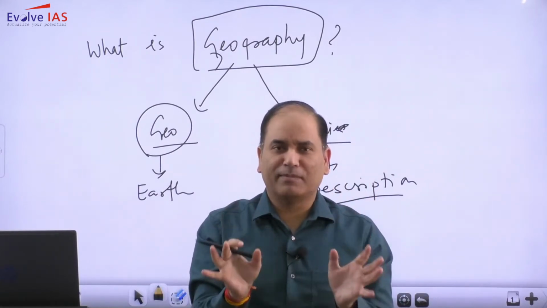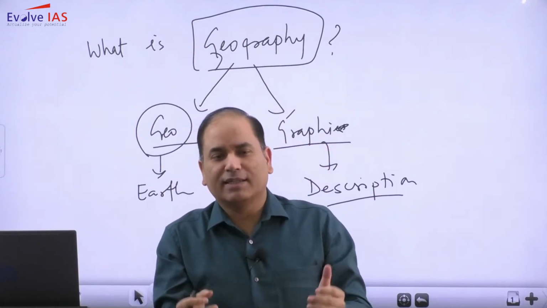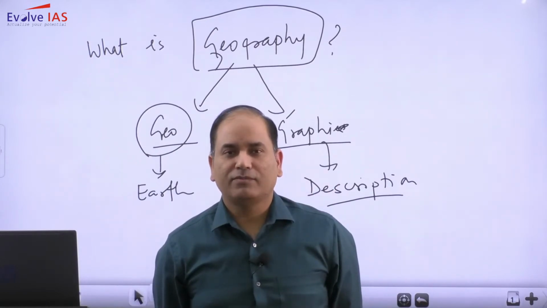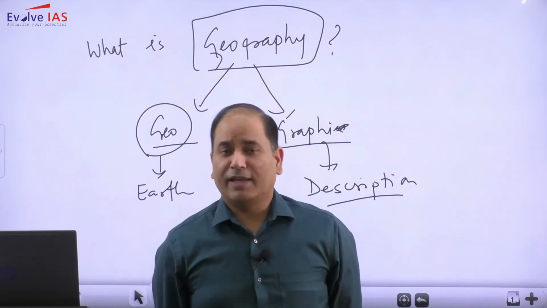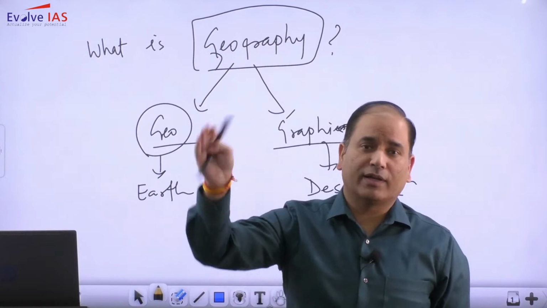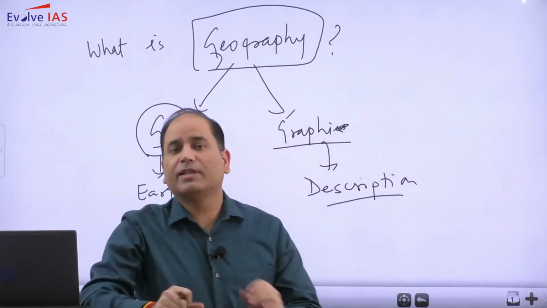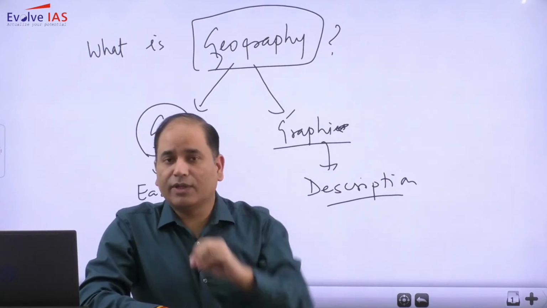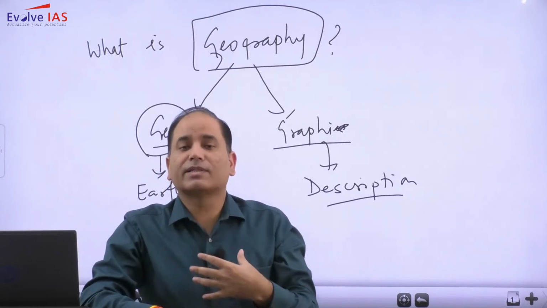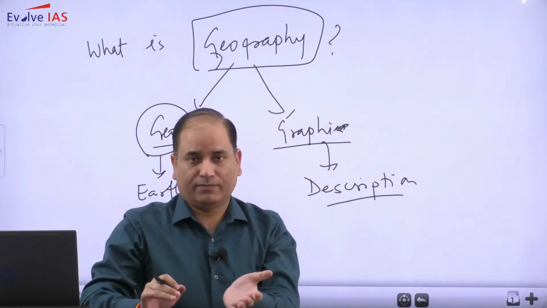In a very simple manner, whatever you are looking at, writing, thinking, suggesting about the earth will be the scope of geography. So let's say the people are living, and if you are discussing that, that will be geography. If there are mountains and you are writing about them, if you want to study about that, that will be geography. And even till today, it is very much correct. Geography is a subject which is very much related to the earth. So in a way you can say earth at the core.